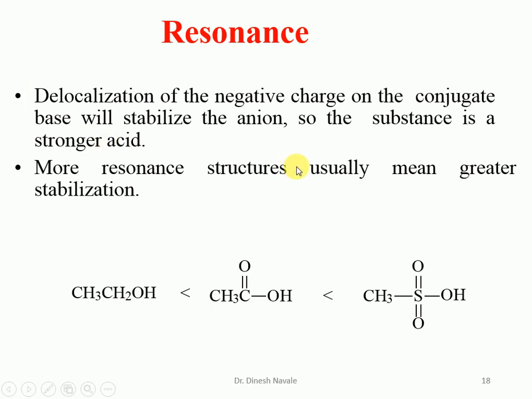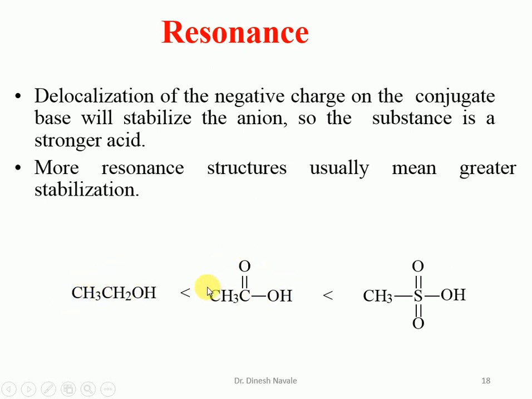The more resonating structures, the more the stability of the conjugate base, and the more the stability of the conjugate base, the more the acidity of the corresponding acid. In these three examples, we have ethanol, acetic acid, and trifluoromethane sulfonic acid. In the case of ethanol, the conjugate base formed is the ethoxide ion. There is no conjugation, so no resonance is possible in the ethoxide ion.